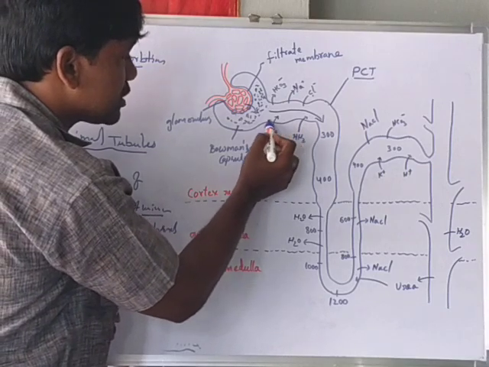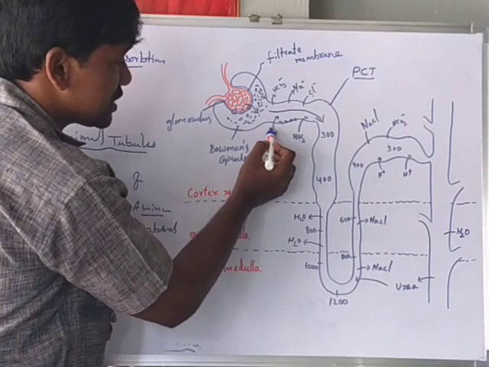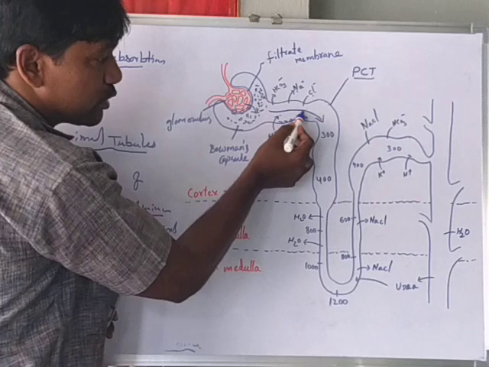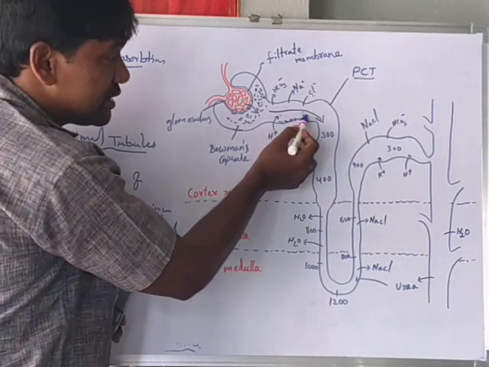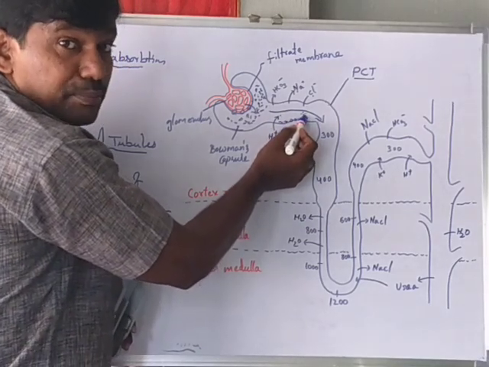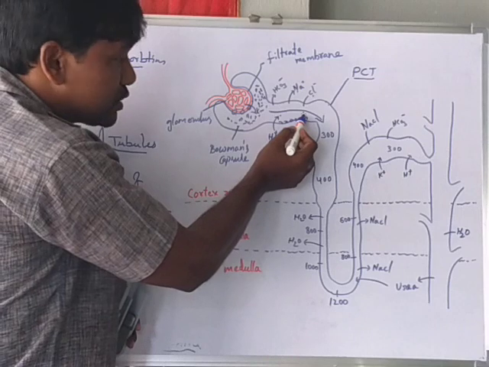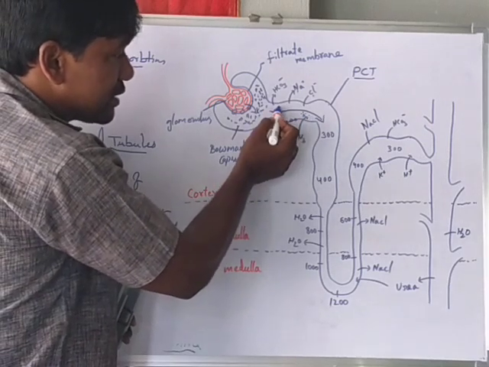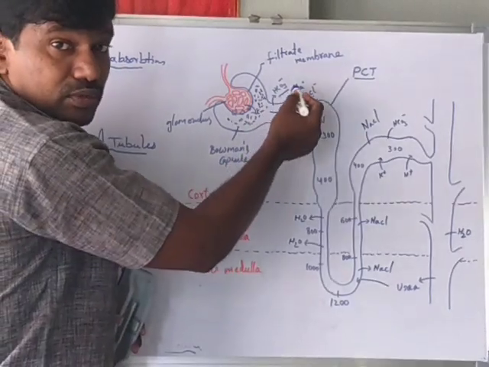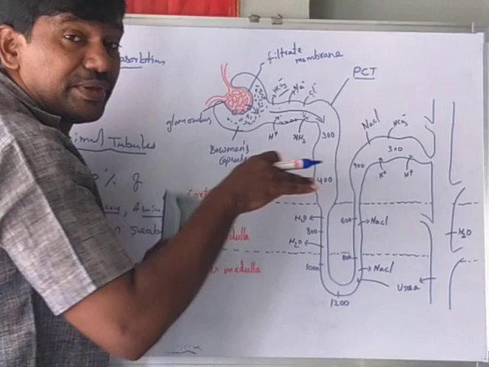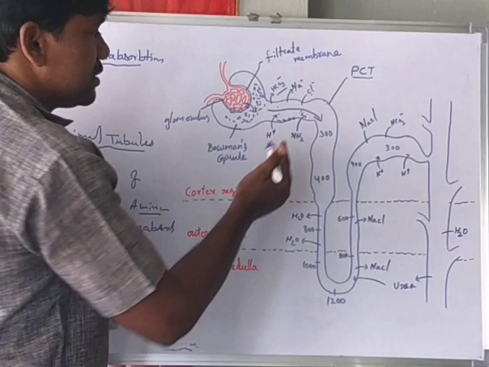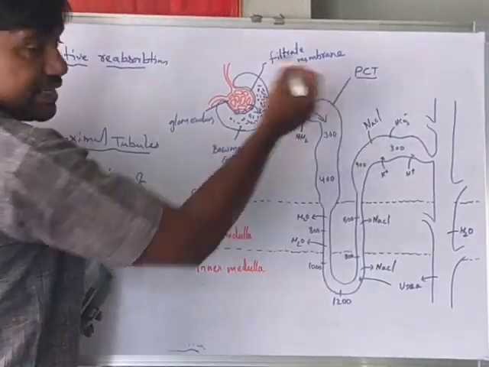Here the tubular cells generally secrete hydrogen ions and ammonia into the filtrate fluid. Why do they secrete them? To maintain the pH and ionic balance. When they secrete into the filtrate, bicarbonate ions come out from the filtrate into the interstitial fluid. Then the pH and ionic balance maintain equilibrium. So this happens in the PCT segment.